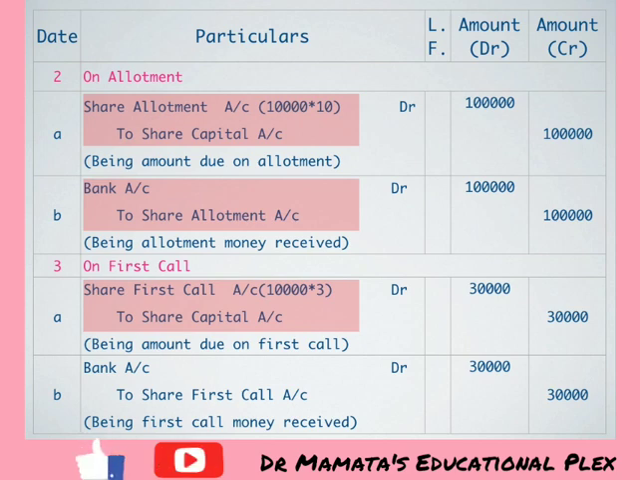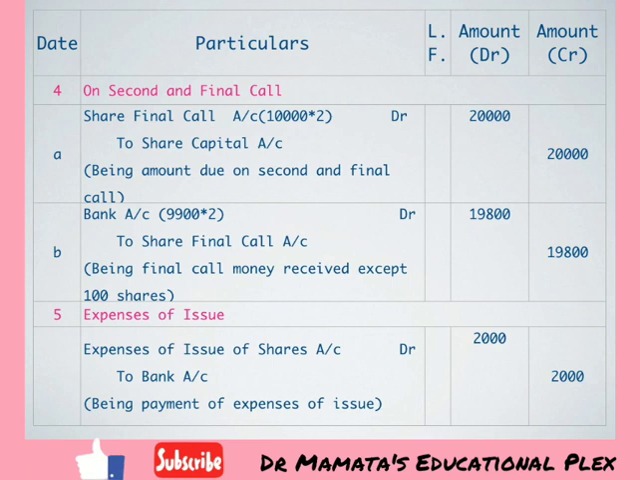On first call, second entry will be of amount received. On first call, we have received full amount, so we will write entry bank account debit to share first call account. 30,000 rupees we have received in full on our first call. Likewise, we will proceed to our second and final call. In our second and final call, our first entry will be of amount due. So entry share final call account debit to share capital account.